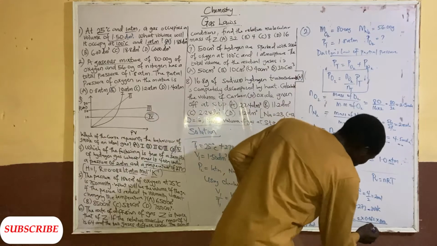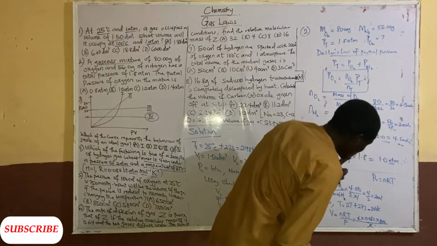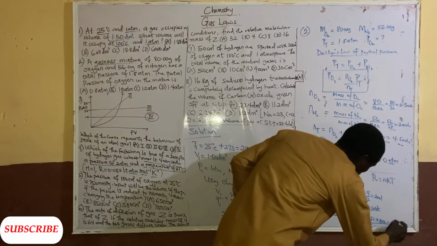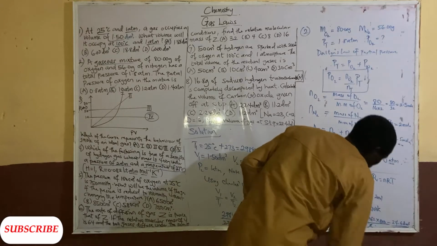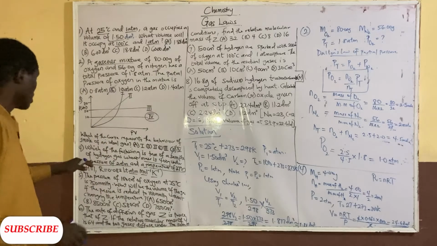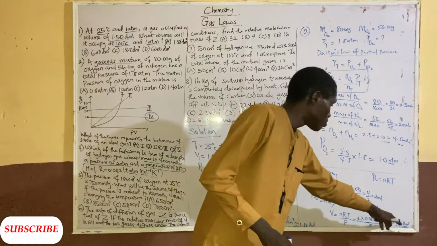So these two will cancel to 0.082 multiplied by 300. When you multiply it on the calculator, I'm going to have 24.6 dm³. So that's that about that. It means that this gas has a volume of 24.6 dm³.